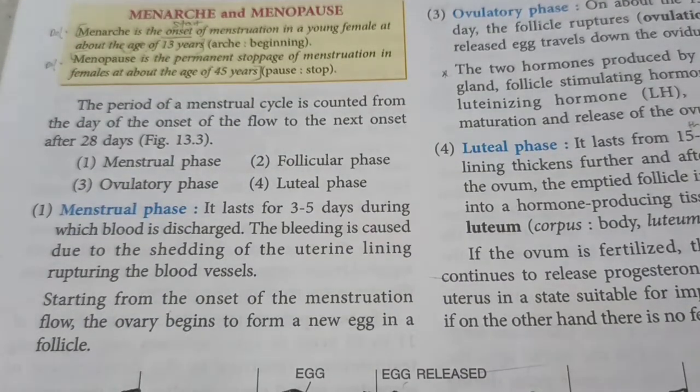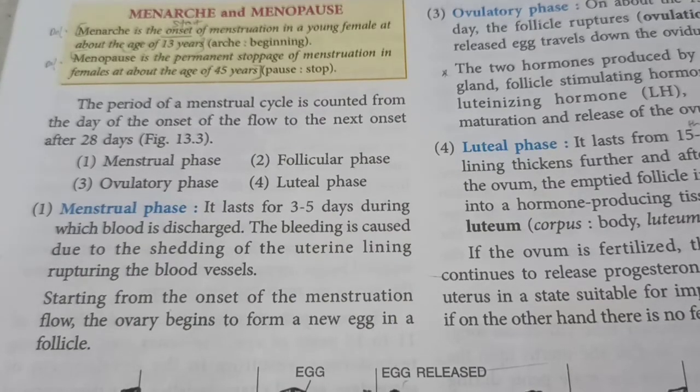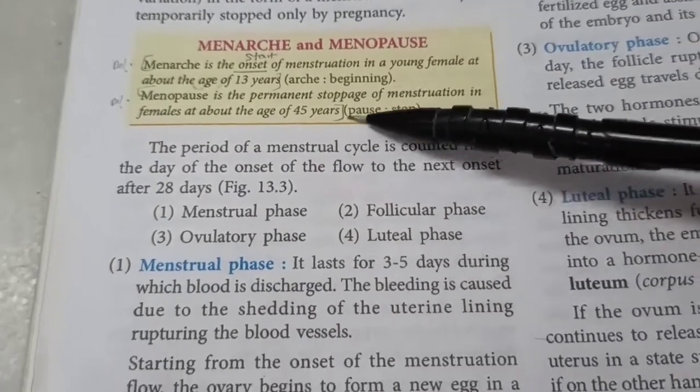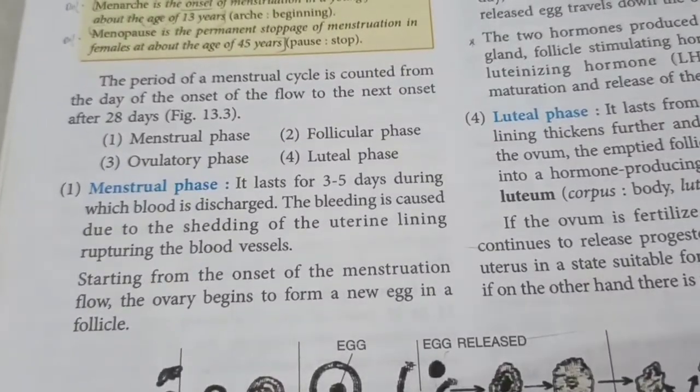Now let's study the menstrual cycle, about which I've already talked a lot. Also note that menopause can start at any time after the age of 45. So it's not a fixed age. It may go on till 55 as well. Depends from person to person.